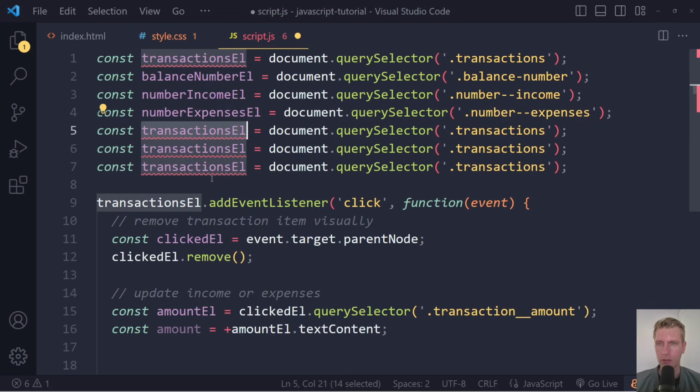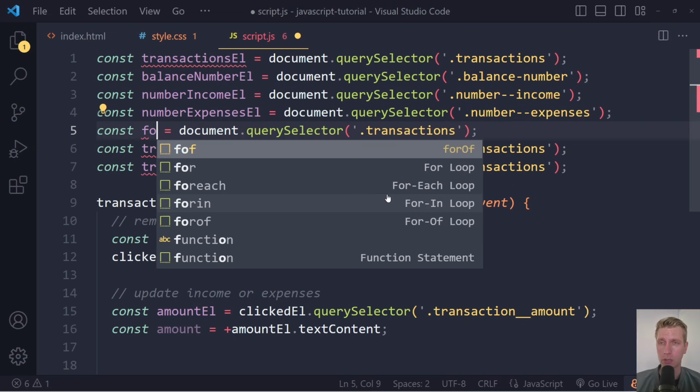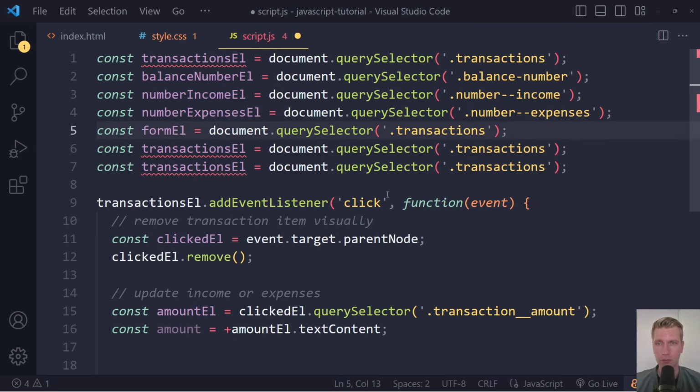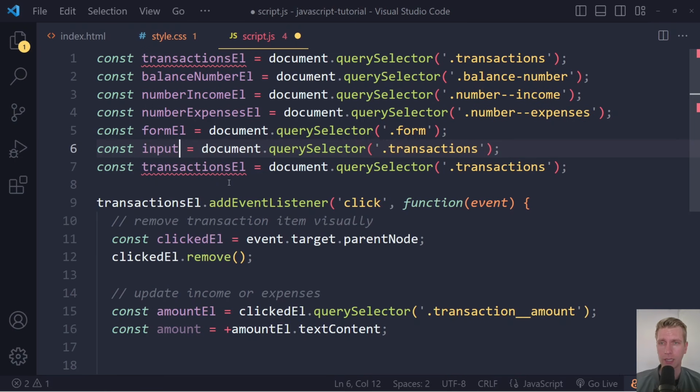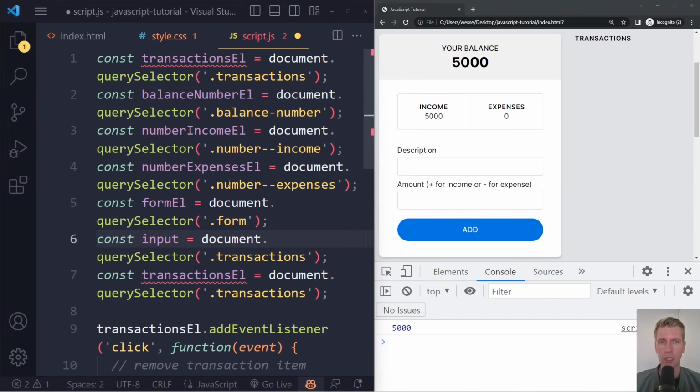Okay, and then we'll eventually, after we deal with this click, we're also going to deal with a form submission, right? So we'll have to get access to the form, and it has a class of form. And then we want to get the actual values that the user has input. So we need to get a reference to both of these inputs as well, because we want to grab whatever the user wrote here.